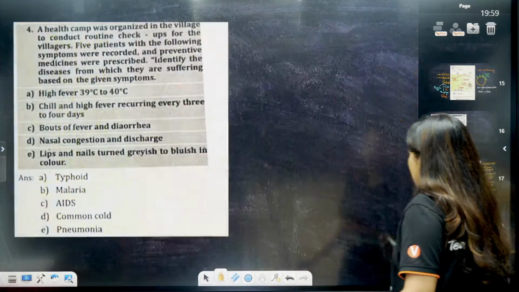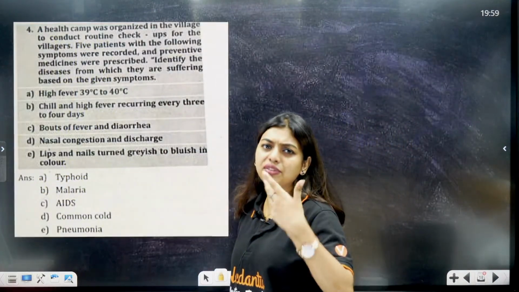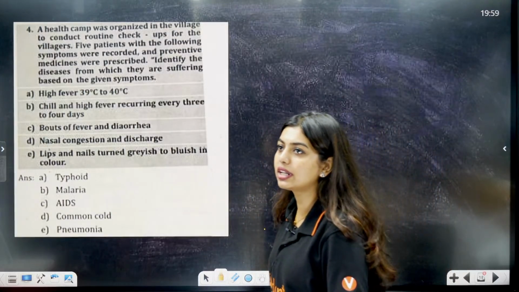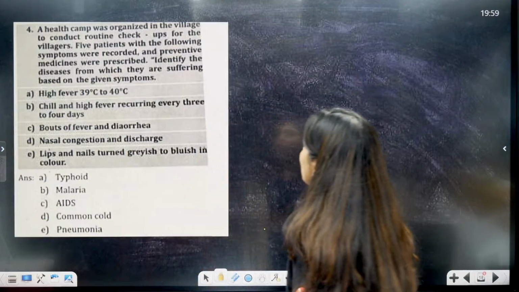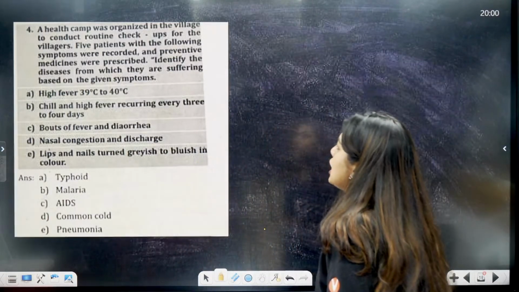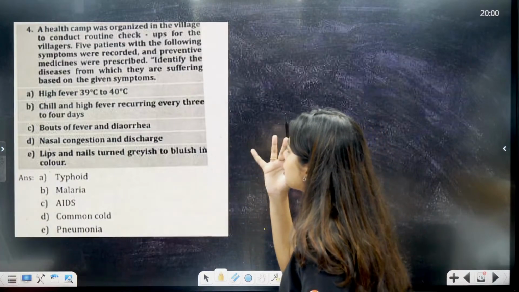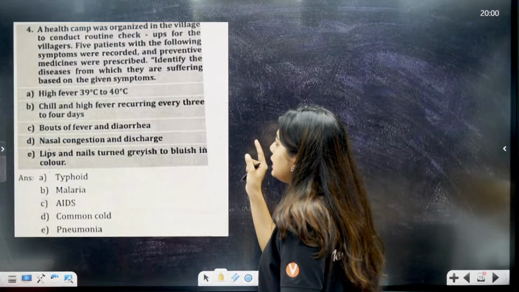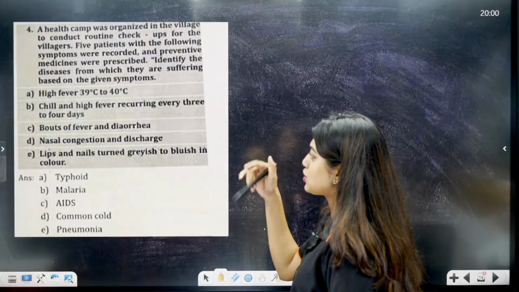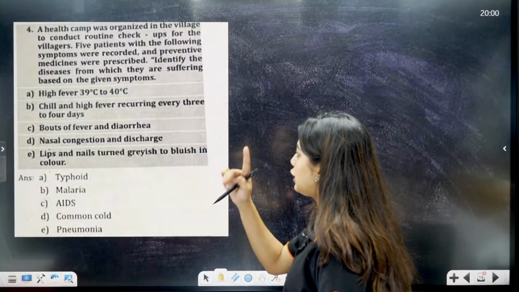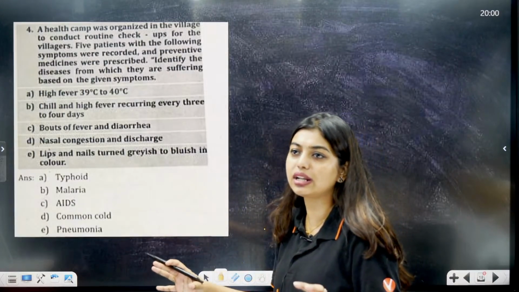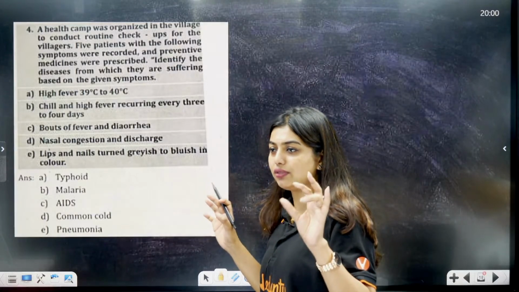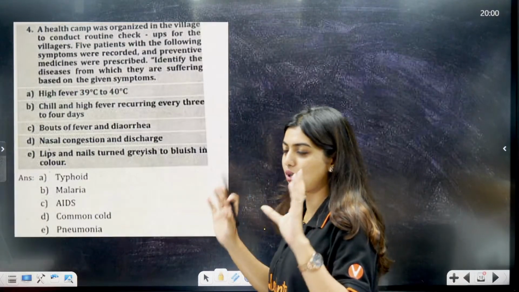Now the next few, I saw a lot of questions like this with different diseases, okay, different diseases. See, a health camp was organized, can you read it? A health camp was organized in a village to conduct routine checkups for villagers. 5 patients with the following symptoms were recorded and preventive medicines were prescribed. Identify the diseases they are suffering from based on the symptoms. High fever, 39 to 40 degrees Celsius, blindly you can write typhoid. Because that is the number specified, no, 39 to 40 degrees Celsius, blindly you write it, okay?